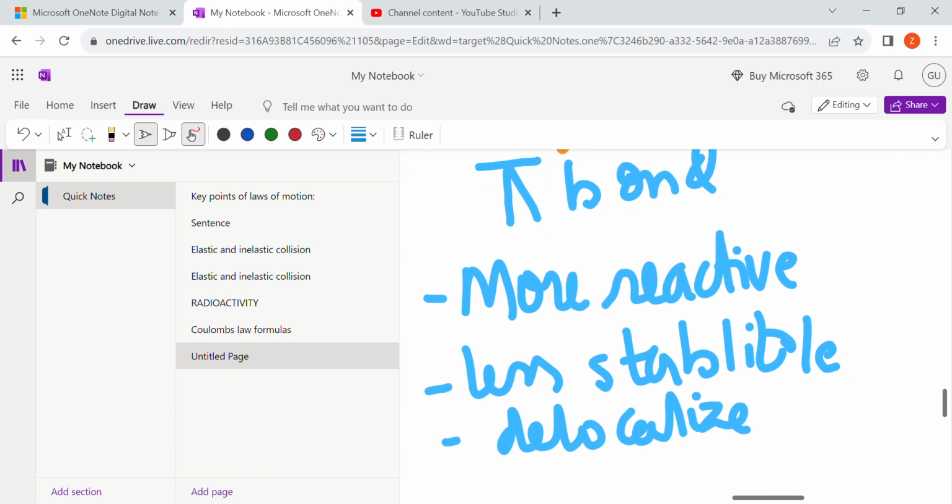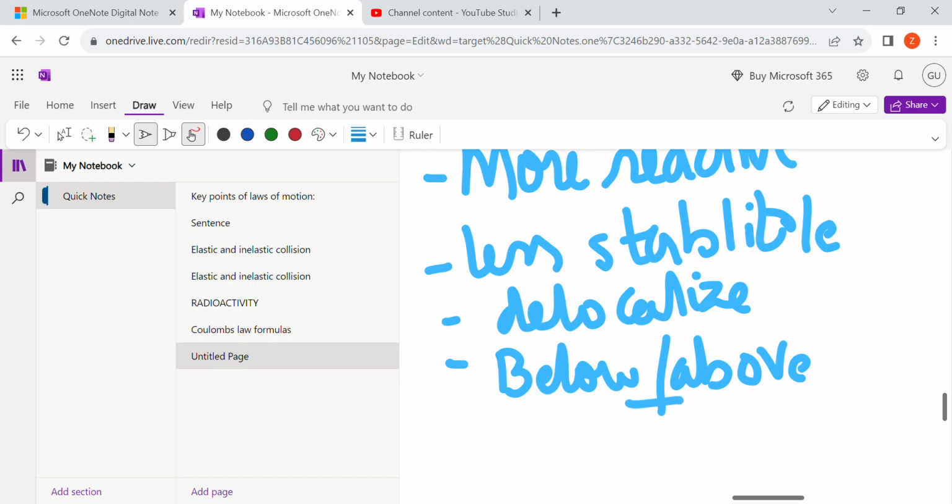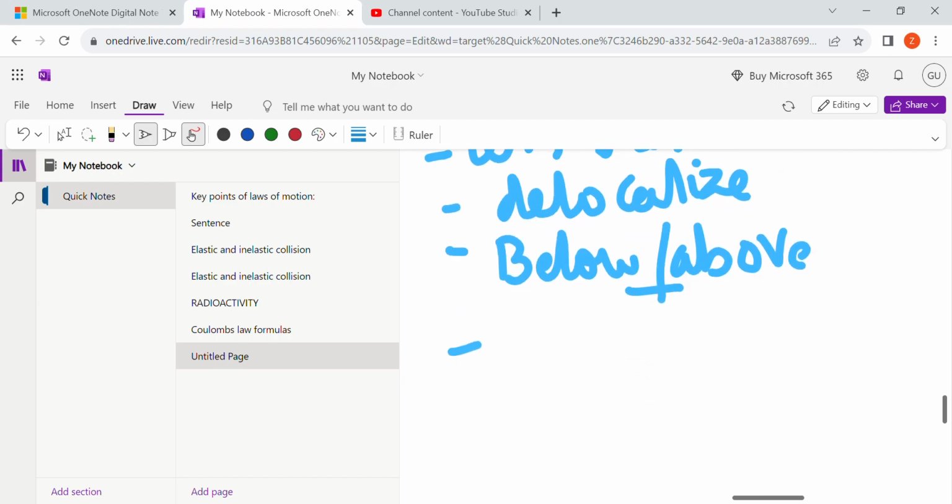Alright, and it would be present below and above the molecule. Below, दोनों तरफ होगा, एक तरफ नहीं होगा, दोनों तरफ होगा. Alright, and it would represent by y के ऊपर ही होगा.